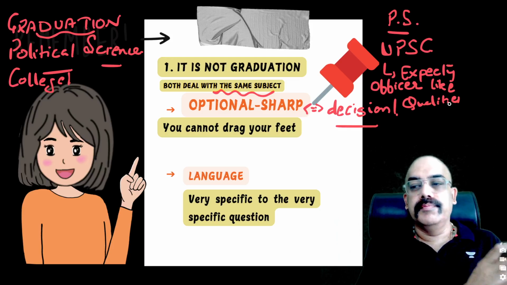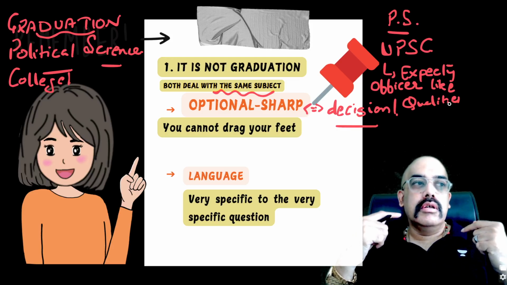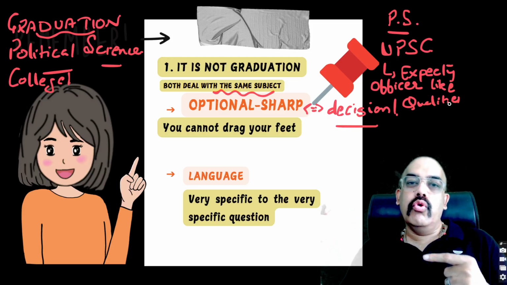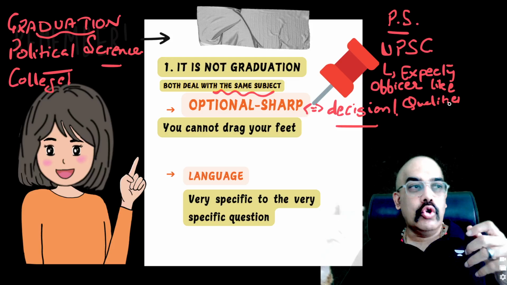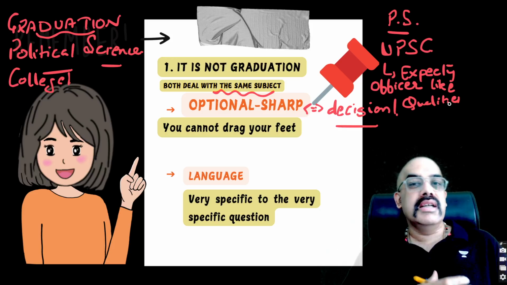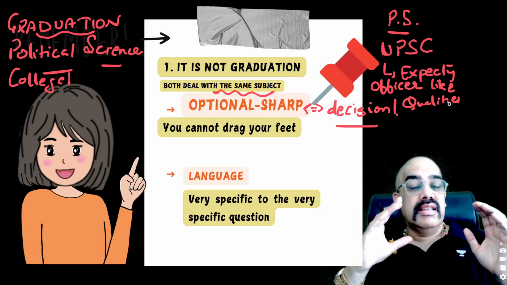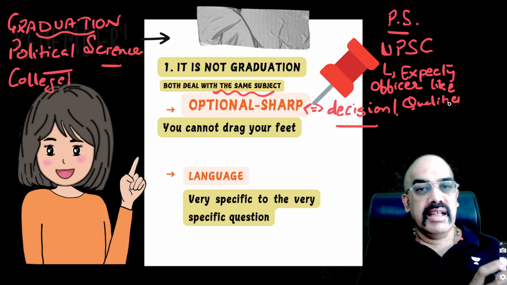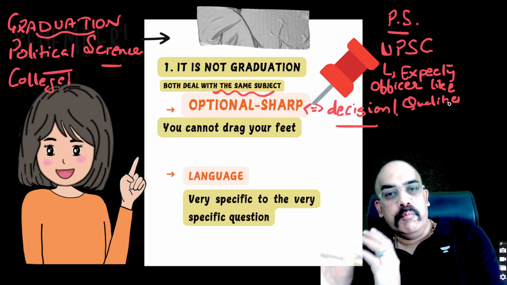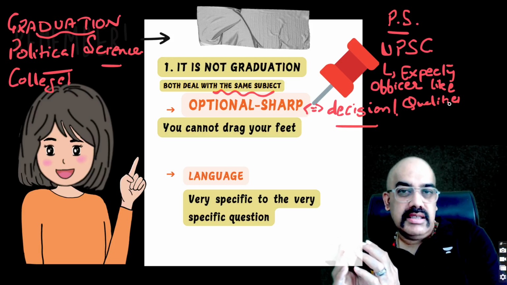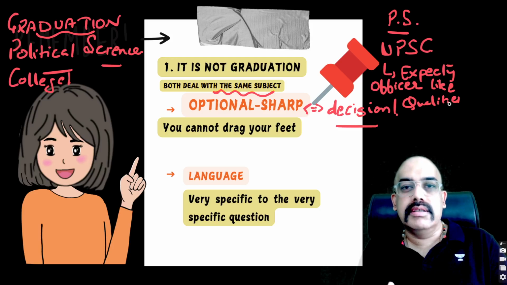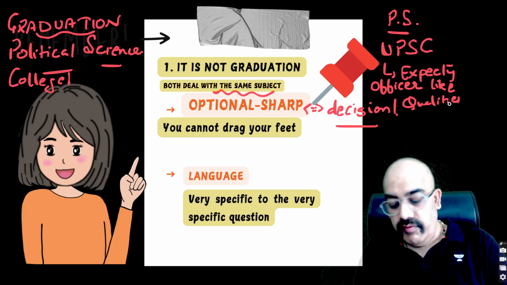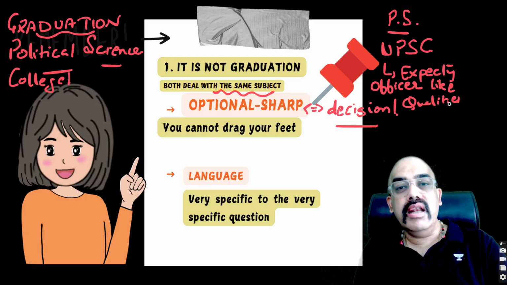Let's go to the college. In the college, the university examiner wants to know क्या तुम्हें particular topics याद है या नहीं याद है. Do you know communism और Karl Marx के साथ क्या relationship है? That's one part of you understanding the subject. In case of optional, in case of UPSC, the examiner wants you to understand, or rather wants him to understand, that do you have that kind of an officer-like quality wherein knowing कि communism का Karl Marx से क्या लेना देना है,